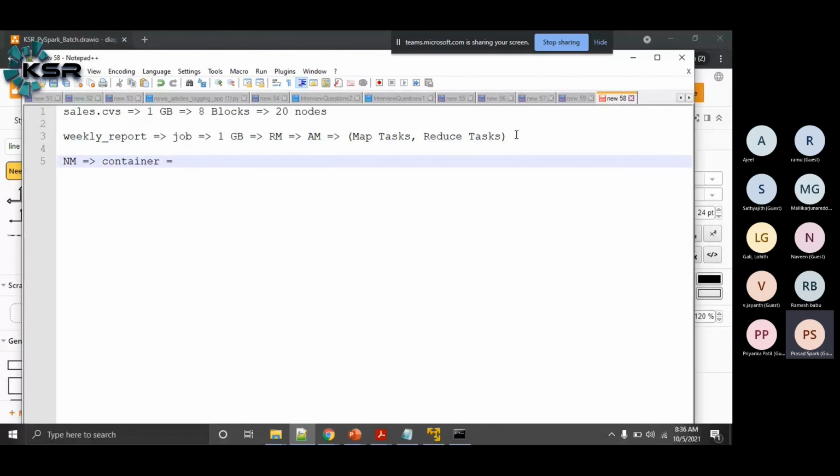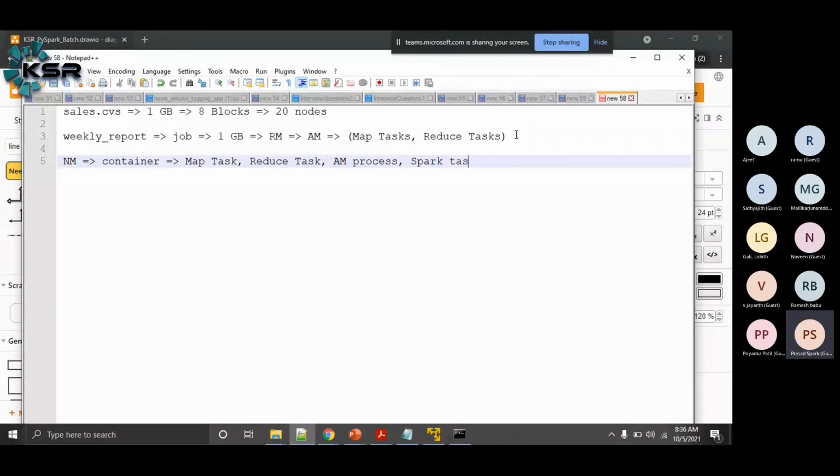In these containers, we can run a map task, or we can run a reduce task, or we can run an application master process also, or we can run Spark tasks also.